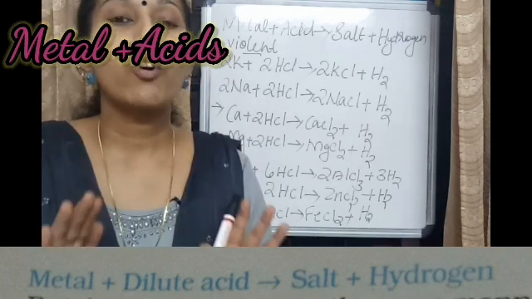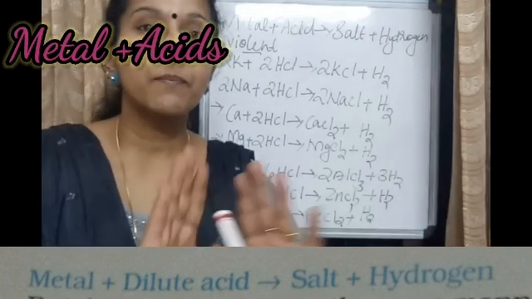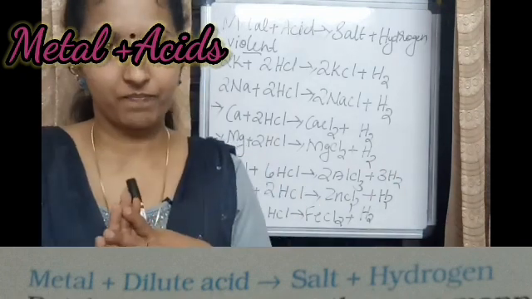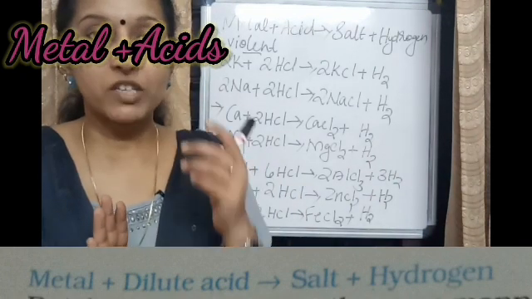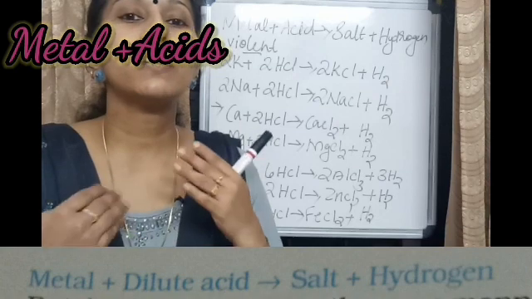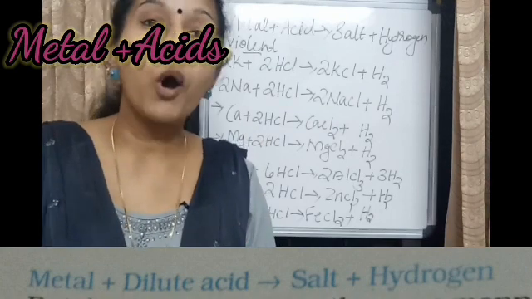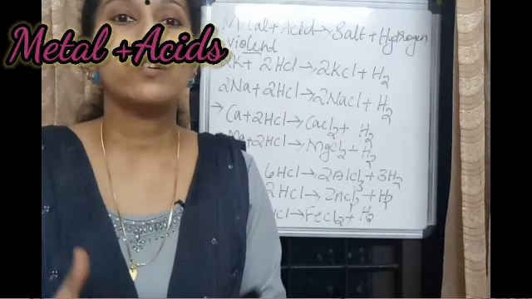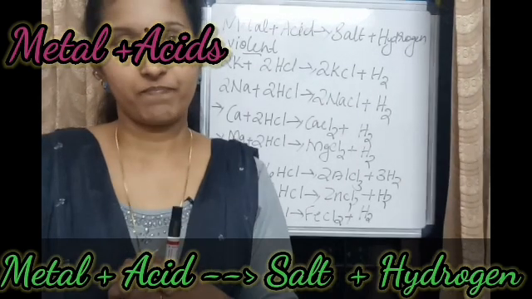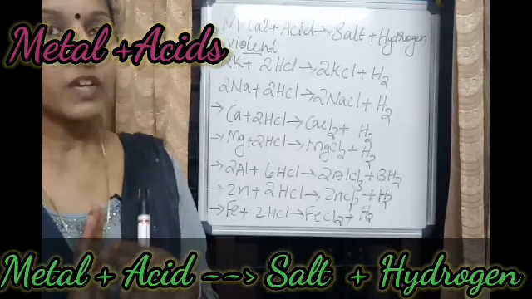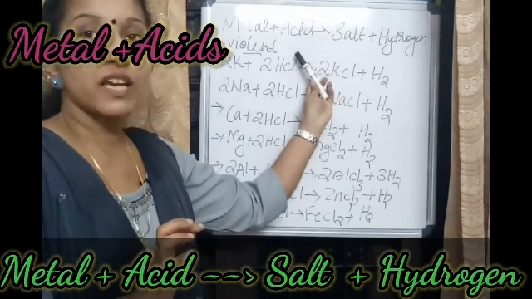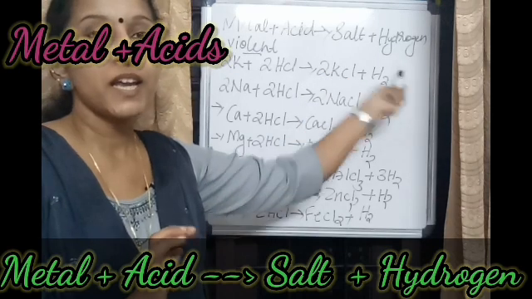Hydrogen gas is evolved from the metal acid reactions. Okay, which means when a metal reacts with an acid, it forms salt and hydrogen gas.